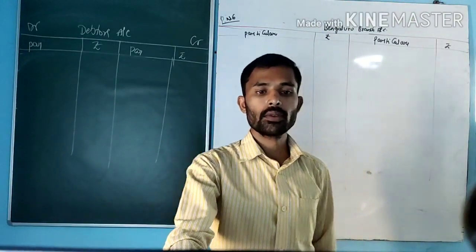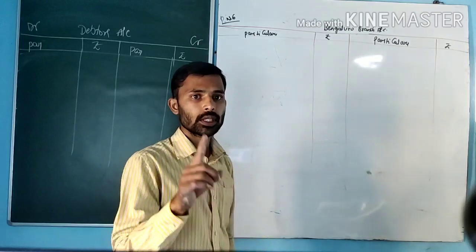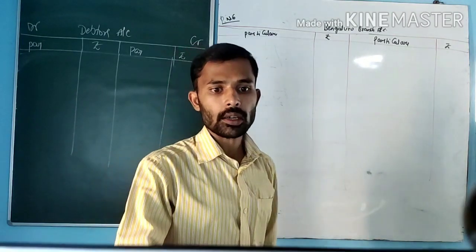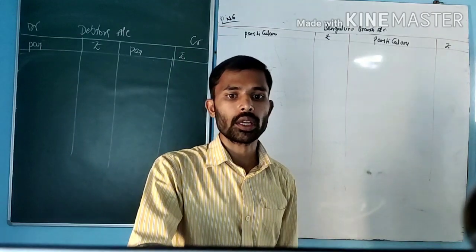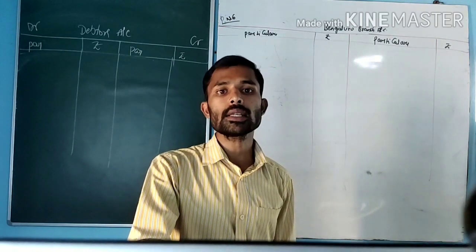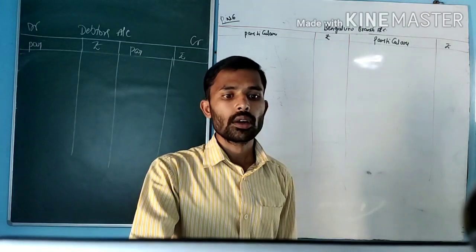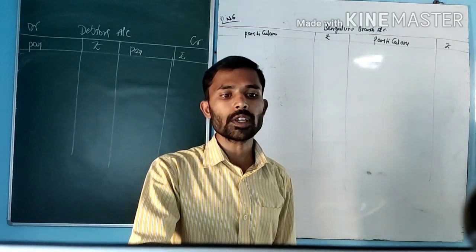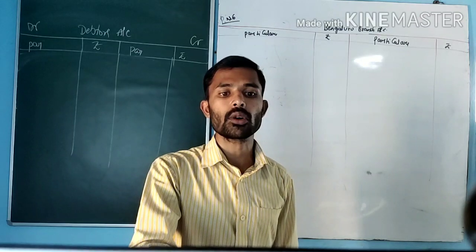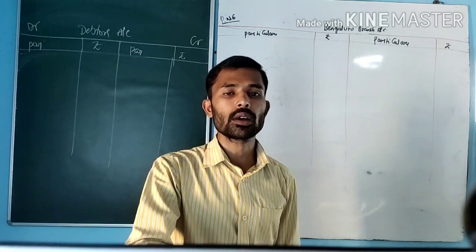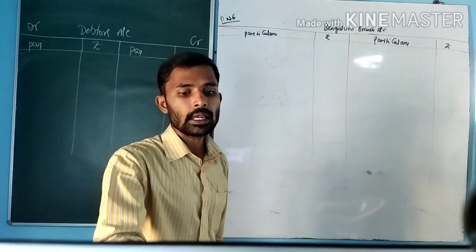In this class, we see problem number 6, which I have given in the script. From the following particulars relating to Bengaluru branch for the year ended, we have to prepare the Bengaluru branch account for the year ending 31st March 2015, and prepare the necessary accounts in the head office books. So, in order to prepare such books, we go through the information.